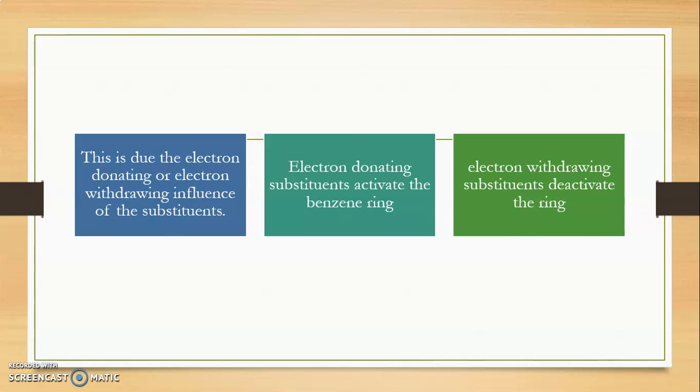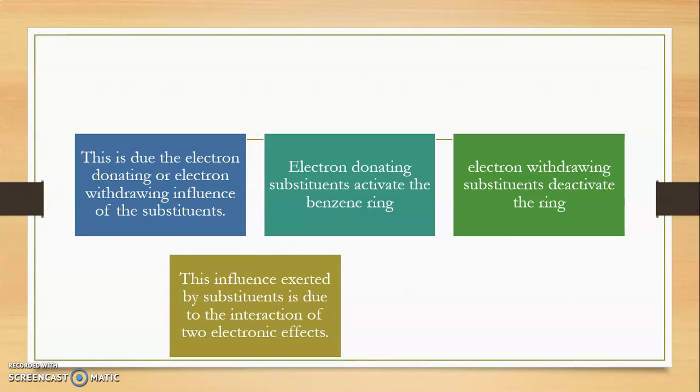So this is the reason that due to the electron donating or electron withdrawing influence of the substituent, the rate of reaction changes. We have to consider the effect of that substituent on the benzene ring, whether it is acting as electron donating or electron withdrawing.